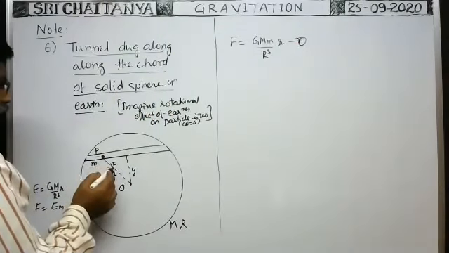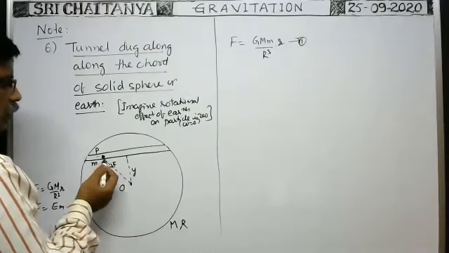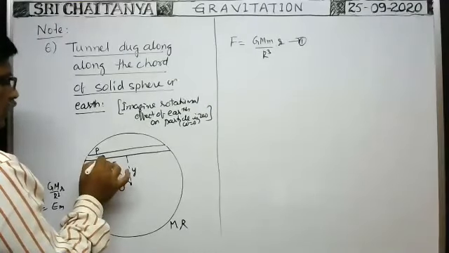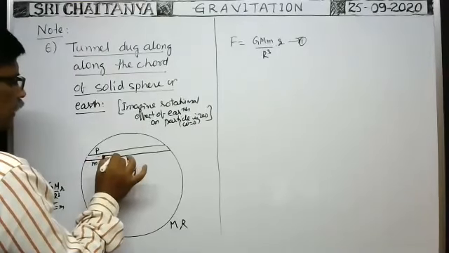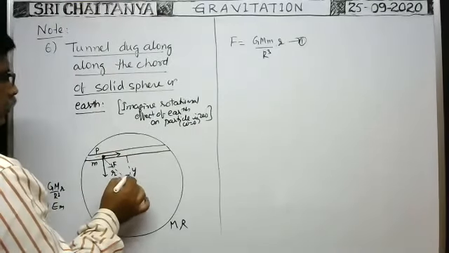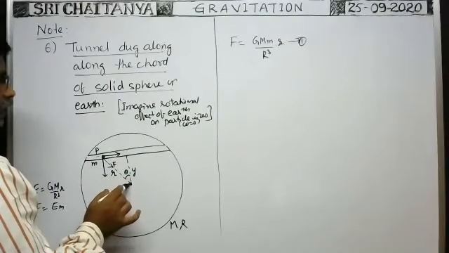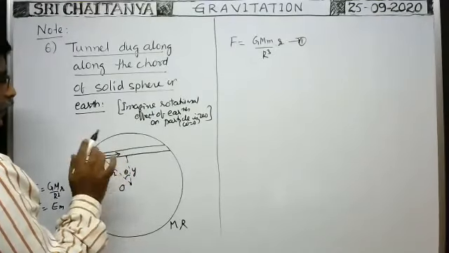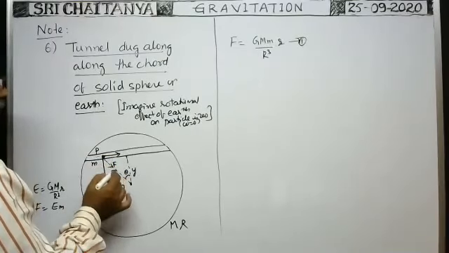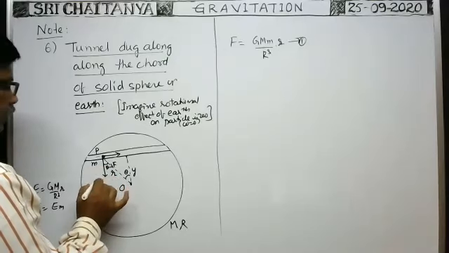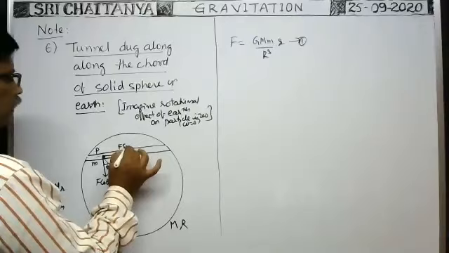Here, because of this gravitational force, the particle tries to come in this direction, but there is no chance for the particle to come in this direction. That's why you resolve this force into components: one component in this direction, another component along the tunnel. Suppose the line joining the position of the particle and the center makes an angle theta with the normal line onto the tunnel. Then this component is equal to F cos theta, and this component is equal to F sin theta.